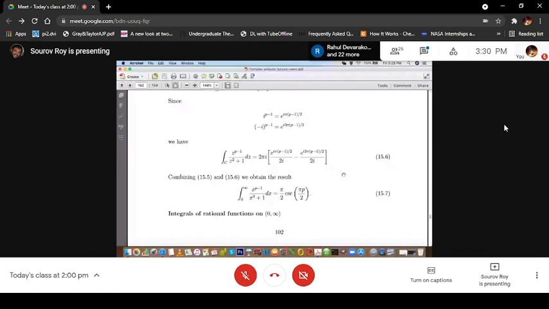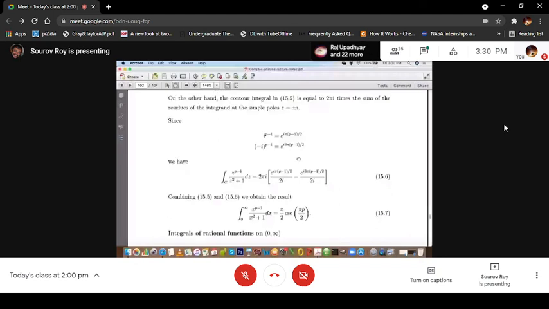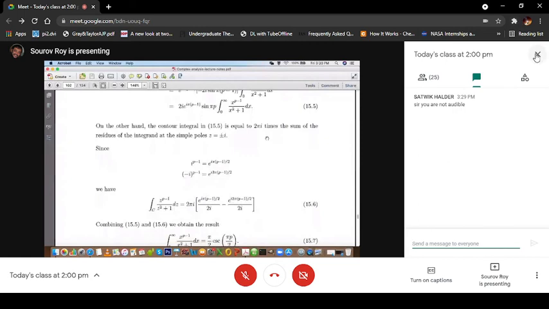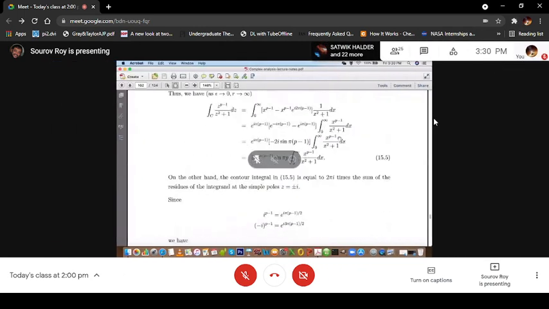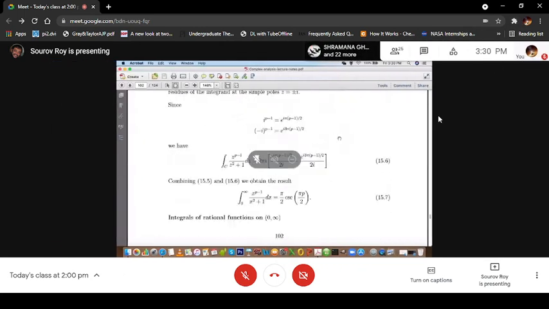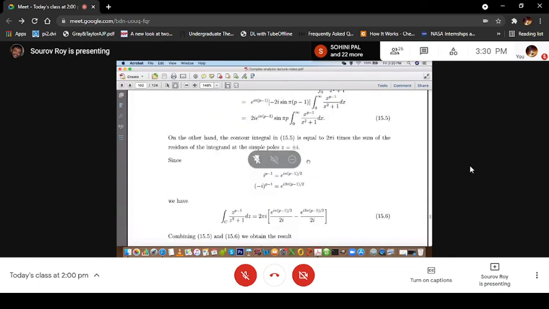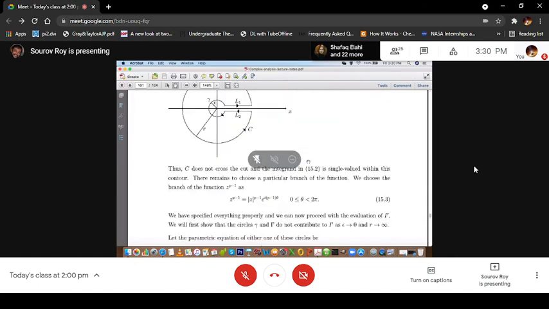Okay. So using this result, 15.6, the right hand side, if you just equate, and 15.5. If you go through the notes as I have described here, it's very straightforward, no complicated algebra, but you have to think about the branch cut appropriately and choose the contour. So you can get the result that for a multivalued function, this is given by this contour. This is one way of doing this multivalued function. I chose only this type of contour.